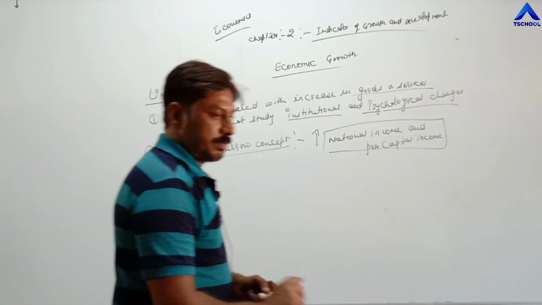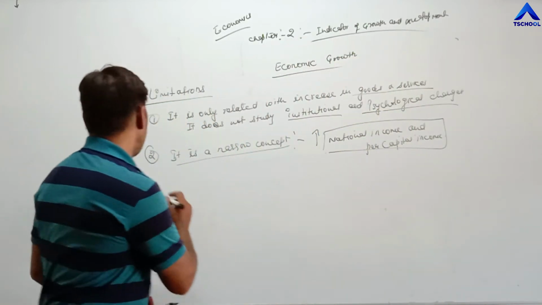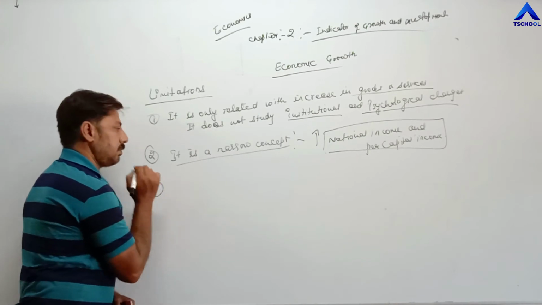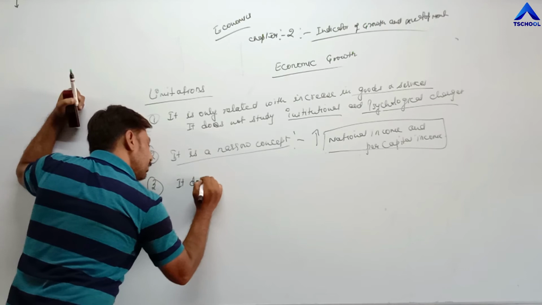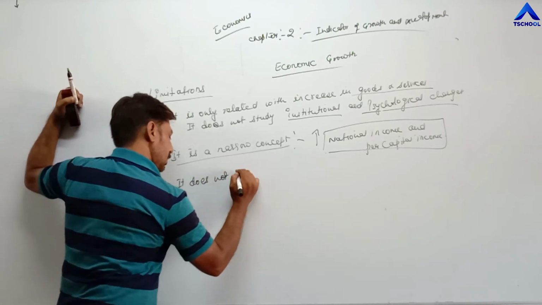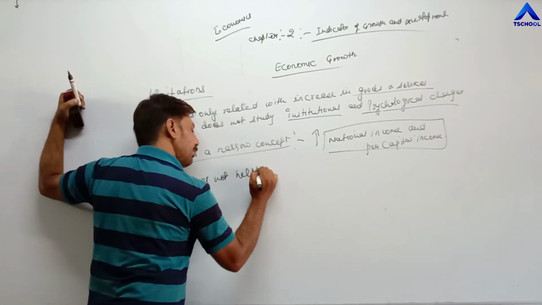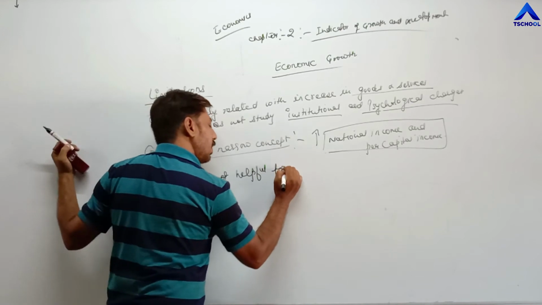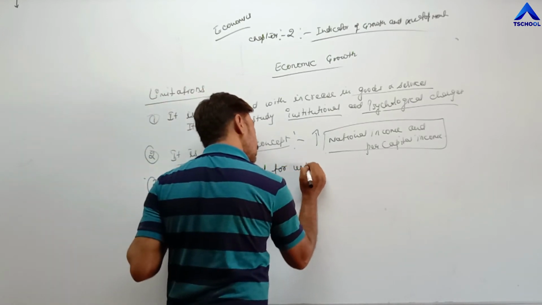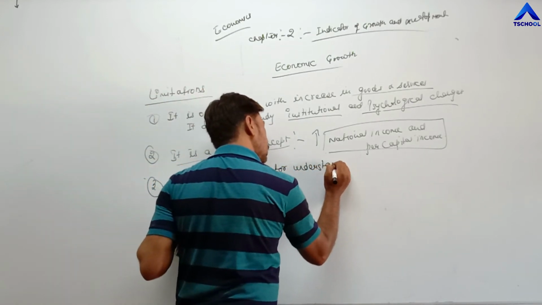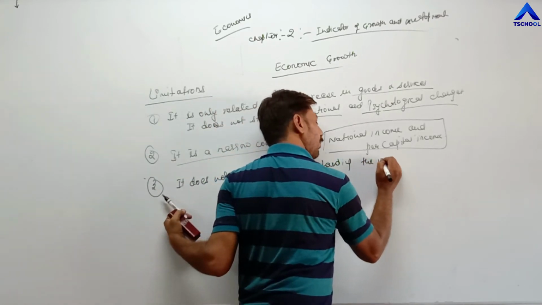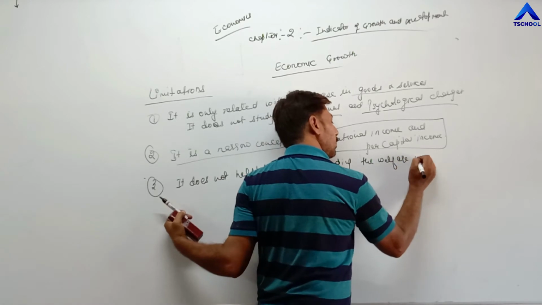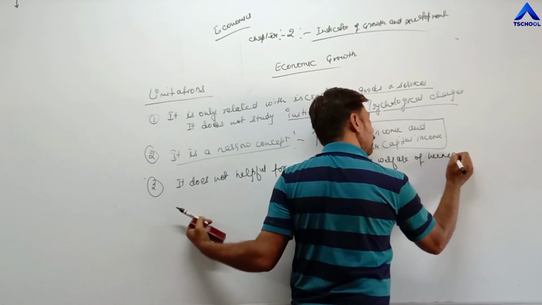And the third limitation is that it is not helpful for understanding the welfare of human development.